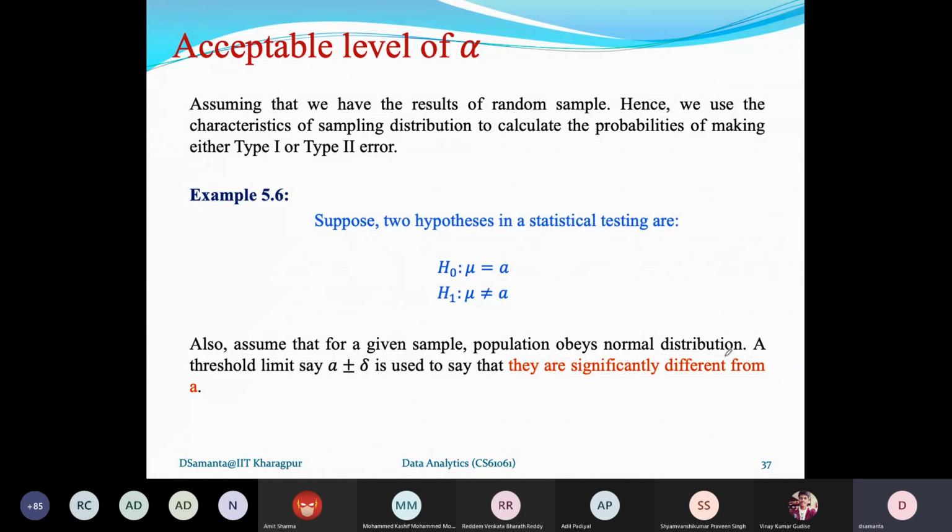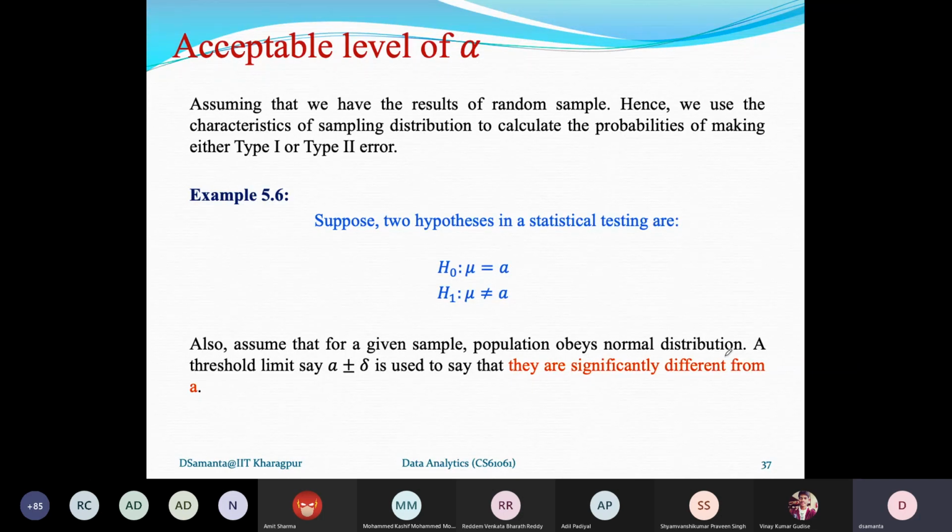So the delta value will decide how the null hypothesis will be significantly different from the other values of the mean value prediction. So A plus minus delta.